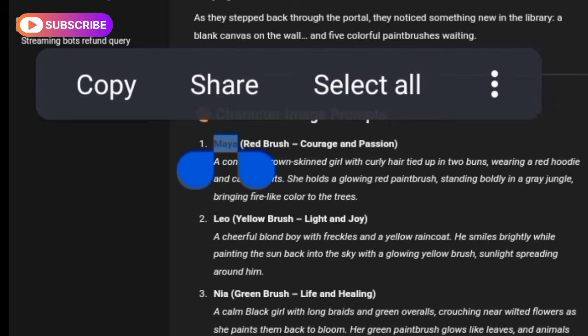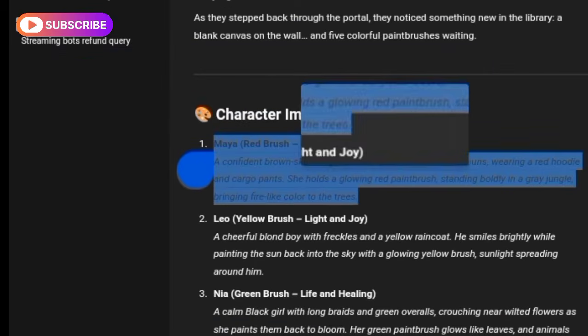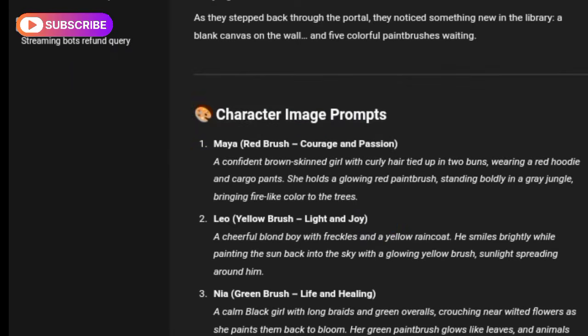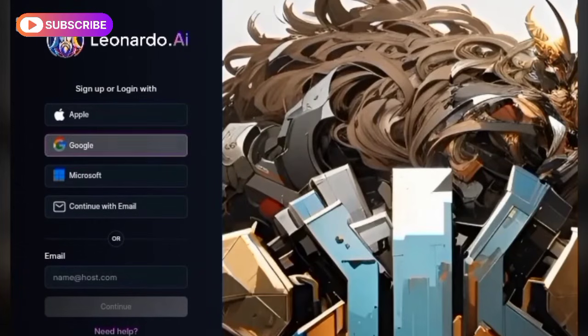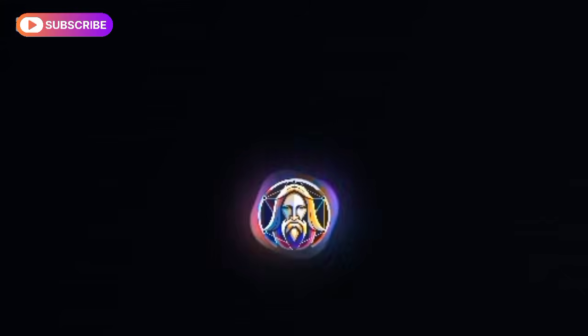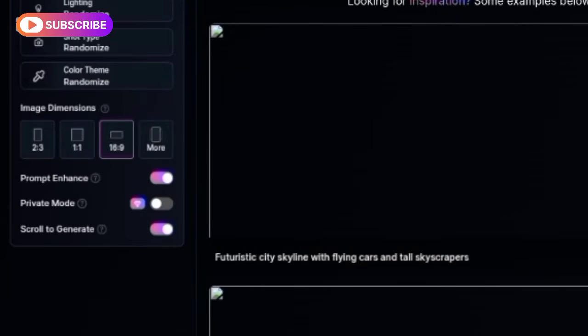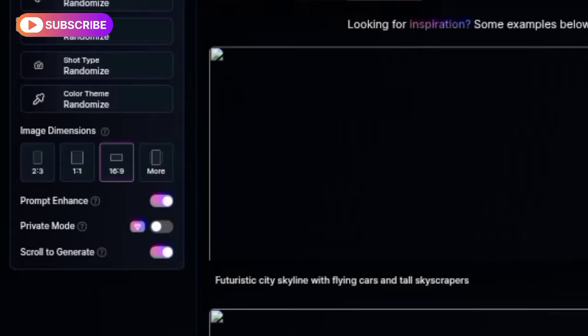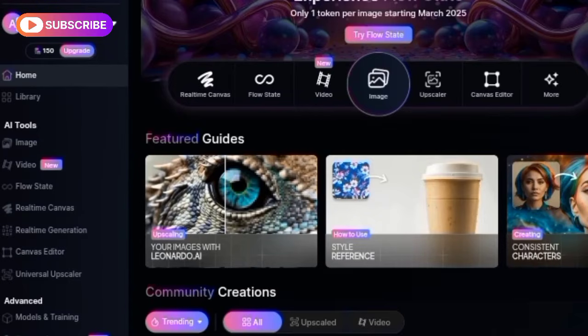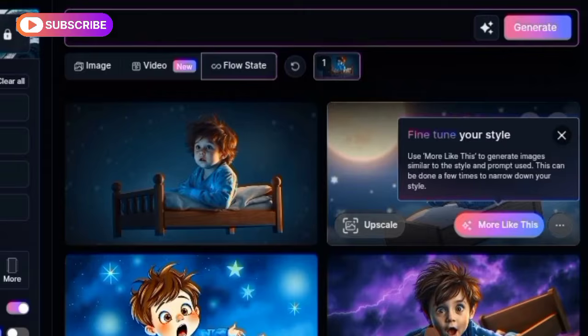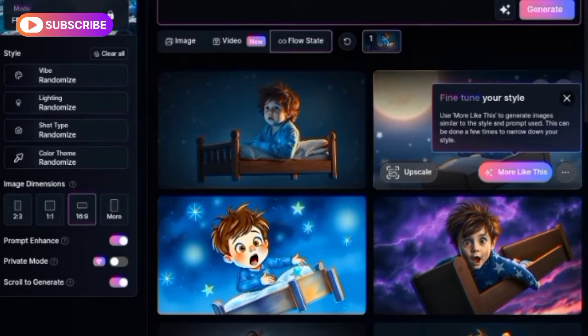Image creation. Now you will need to create these images. For that, we'll use the website Nardo AI. Go there and log in. Select the rotate option, depending on whether you want to create a long or short video. Choose accordingly. Then select the image generation option. Here, you will enter your image prompts and generate images.